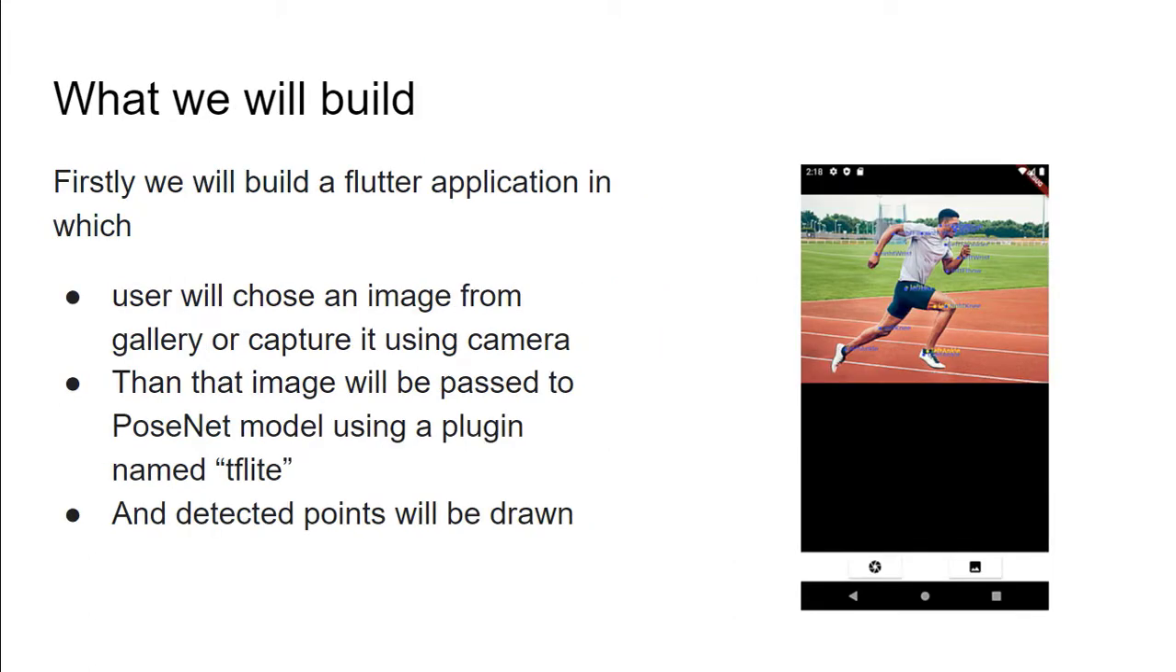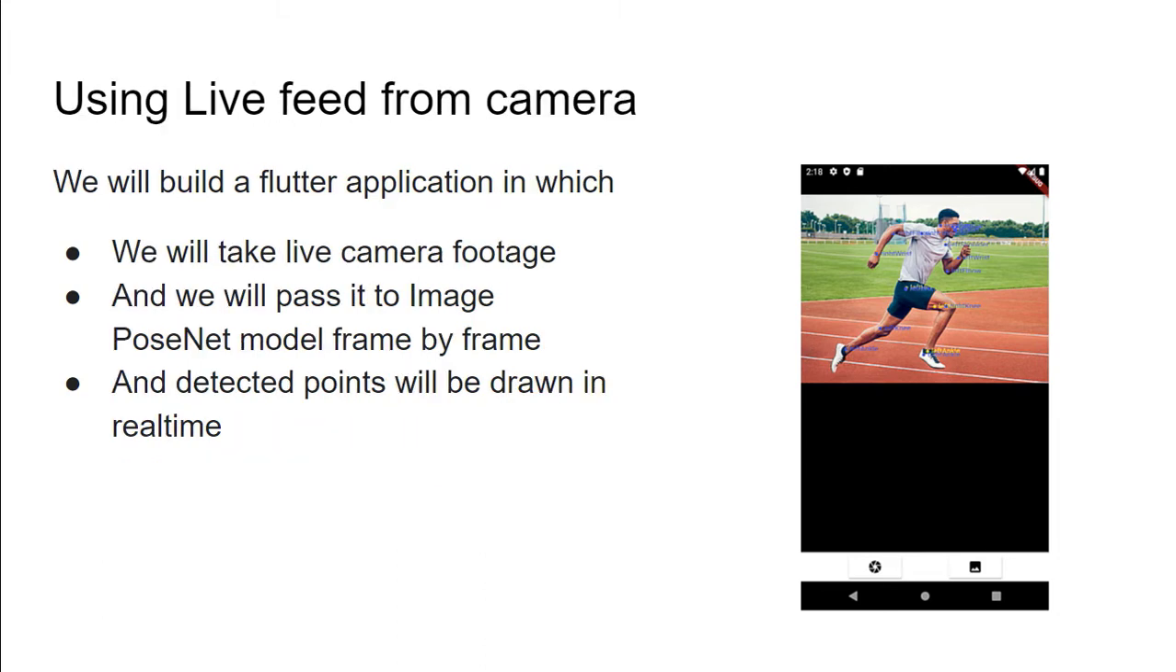Firstly, we're gonna build a Flutter application in which the user will choose an image from gallery or capture it using camera. Then that image will be passed to our PoseNet model using a plugin named TF-Lite. Then the detected points will be drawn on the image at their respective positions. After that, we're gonna build a Flutter application in which we will take the live footage from camera. Then we will pass this footage frame by frame to our PoseNet model, and the detected points will be drawn on screen in real time.